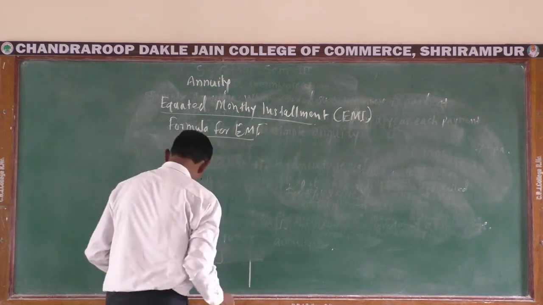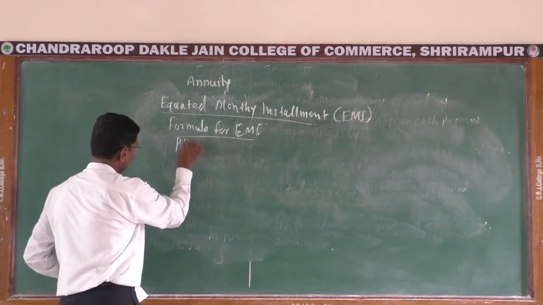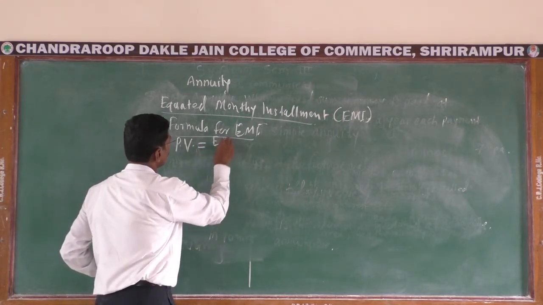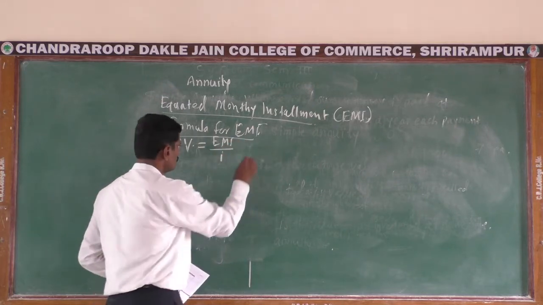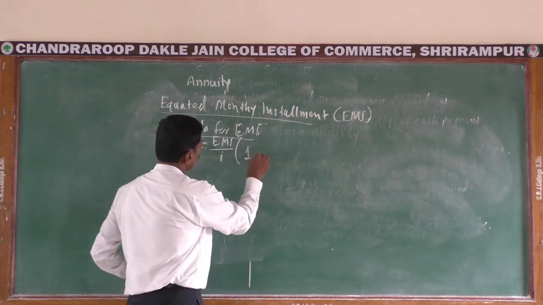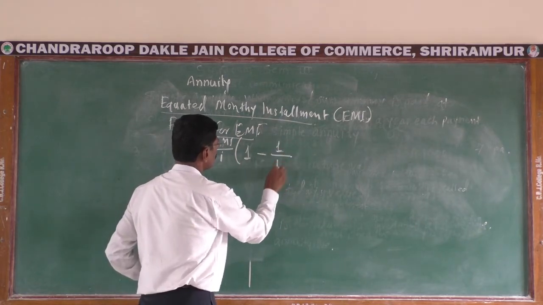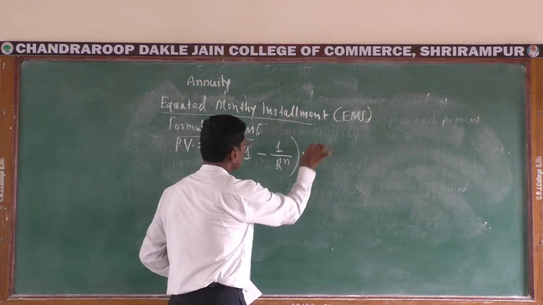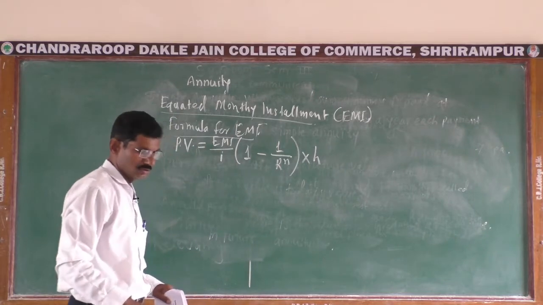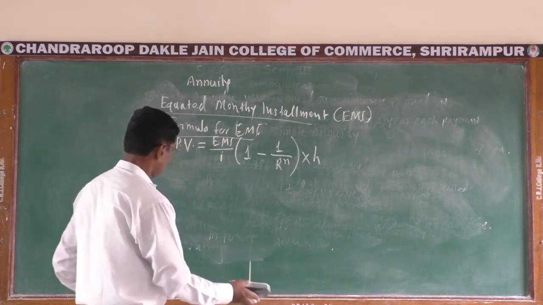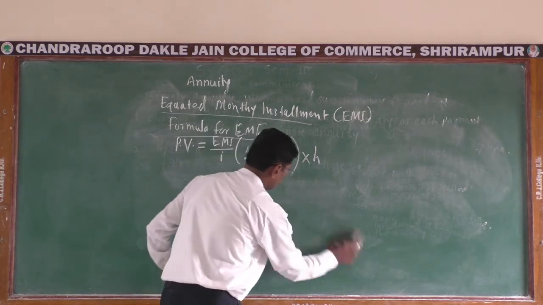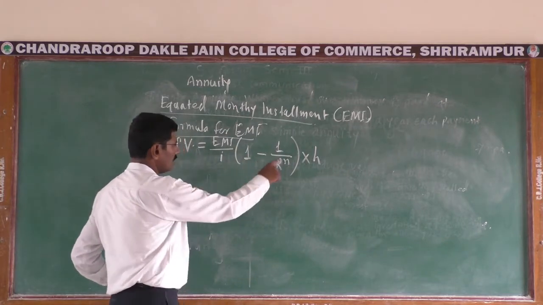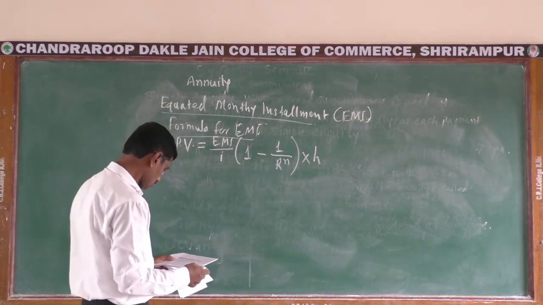Here PV, that is present value. PV is equal to EMI upon I into bracket 1 minus 1 upon R raised to n, bracket complete, into H. Formula for EMI: present value is equal to EMI upon I into bracket 1 minus 1 upon R raised to n into H.